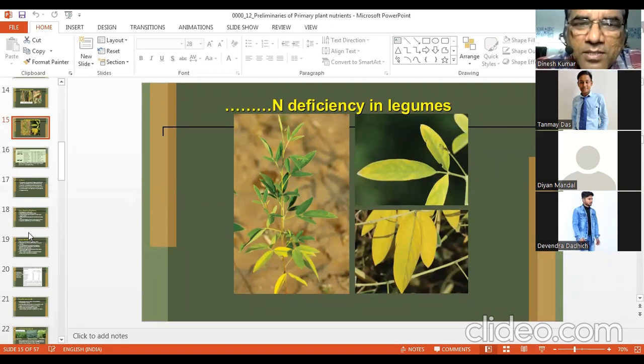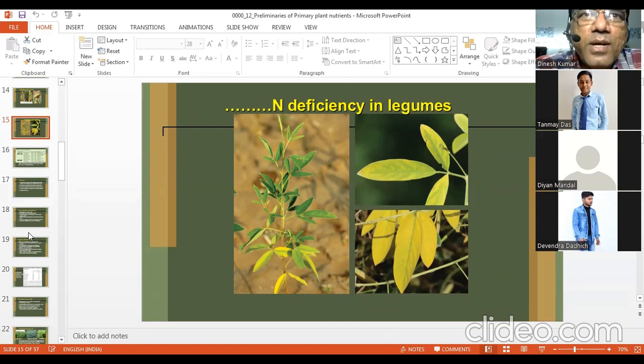So it is a good answer that if you are taking a legume for the first time in a field, normally the kind of bacteria or rhizobium required may not be there in the land, and in that case nitrogen fixation will not be there. So legumes will face nitrogen deficiency normally when there is no biological nitrogen fixation. But what are the factors that will reduce BNF by a legume? We need to see those factors. One factor, as suggested by him, could be inoculation. Taking it the first time, you are not inoculating. But there can be some other factors also.